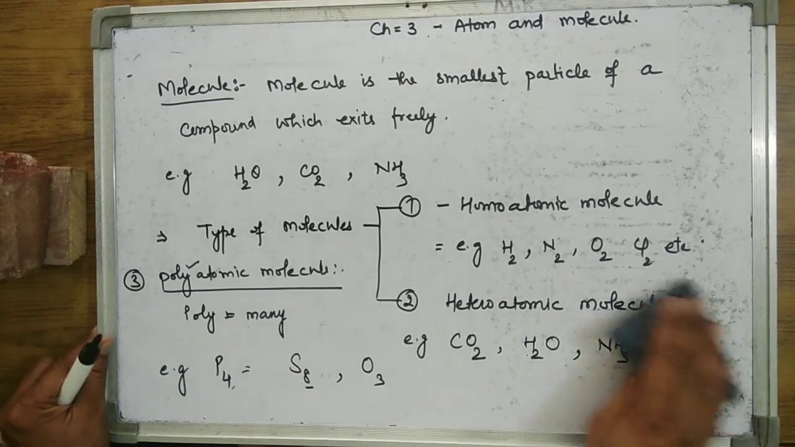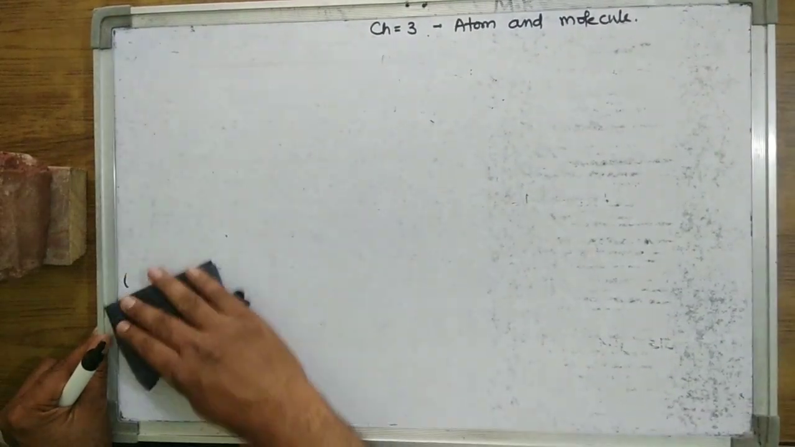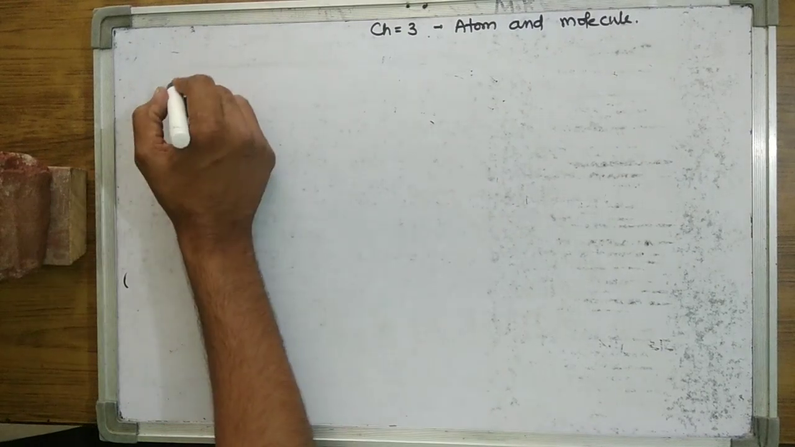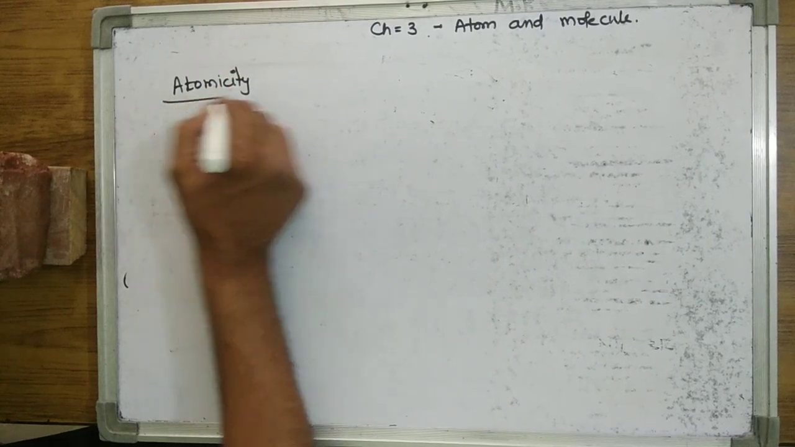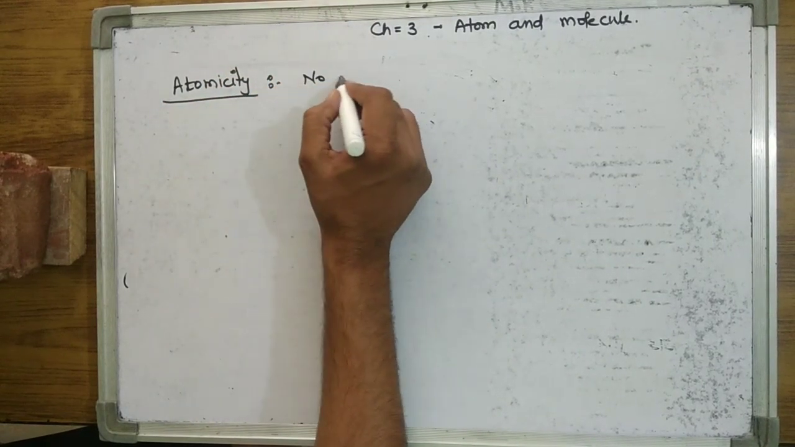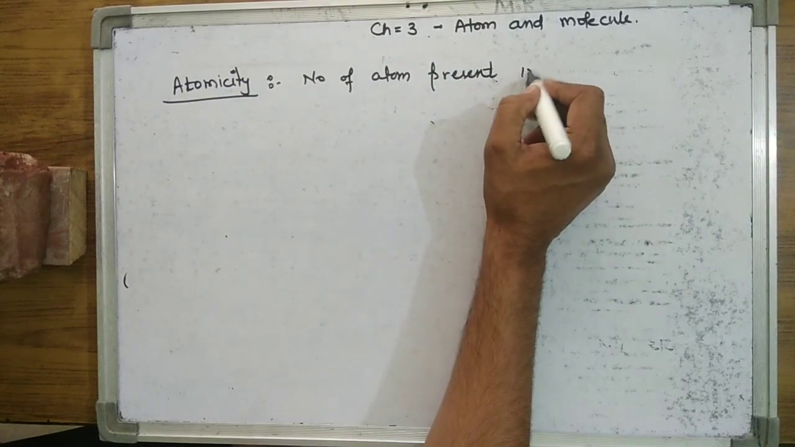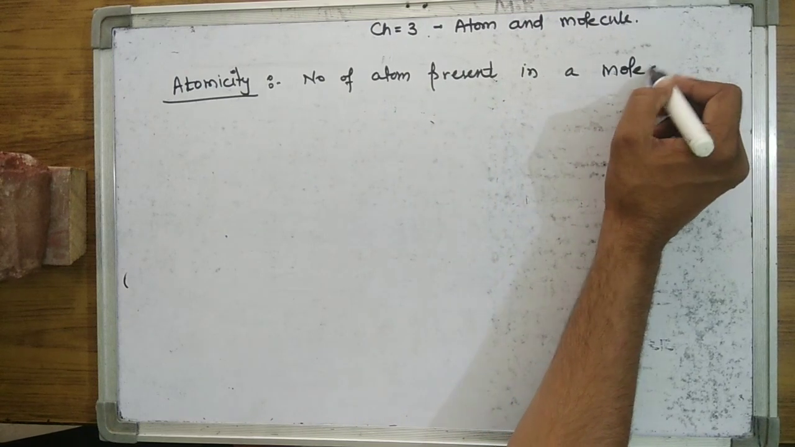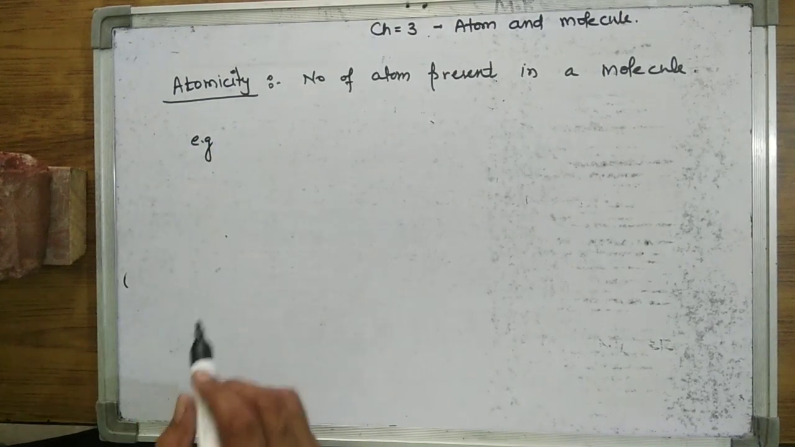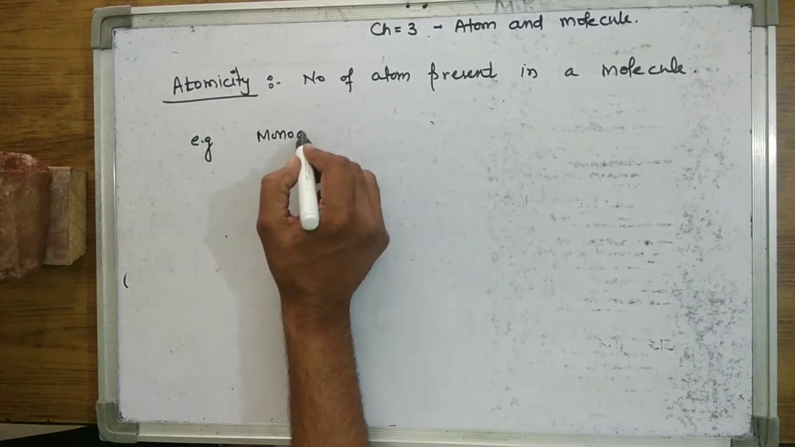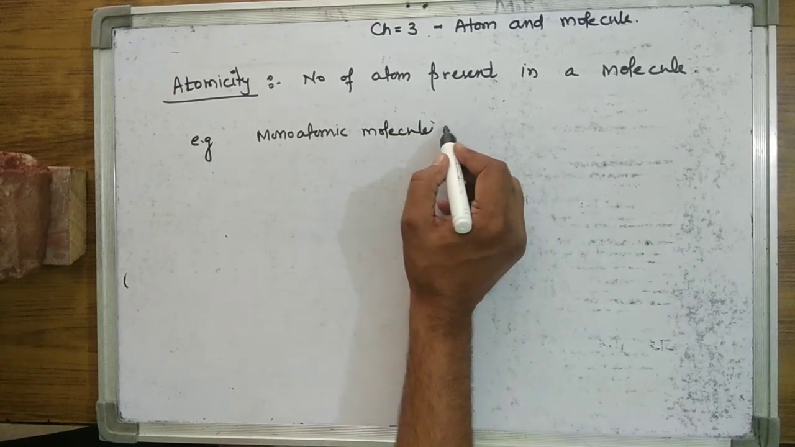After this, we will study our next topic, that is atomicity. What do you mean by atomicity? Atomicity means the number of atoms present in a molecule. This is called atomicity. For example, monoatomic molecules are those made up of only one atom,